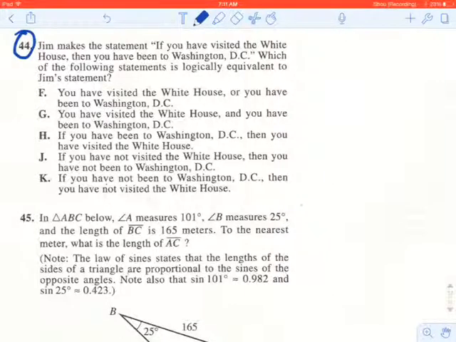Question 44. Jim makes a statement: if you have visited the White House, then you have been to Washington, D.C. Which of the following statements is logically equivalent to Jim's statement? So let's draw a little graphic so we have an easier way of visualizing this.